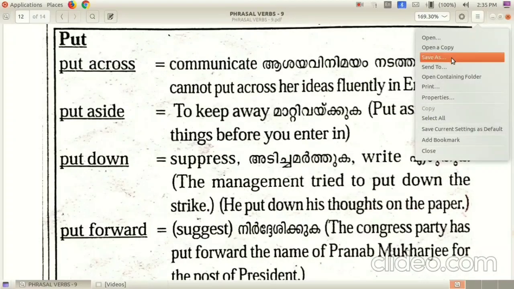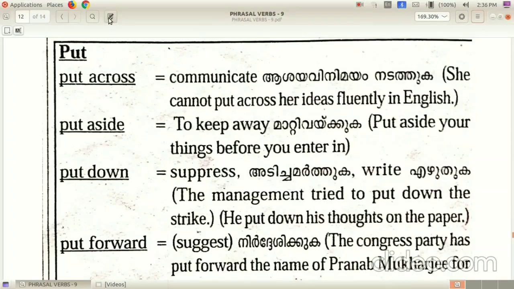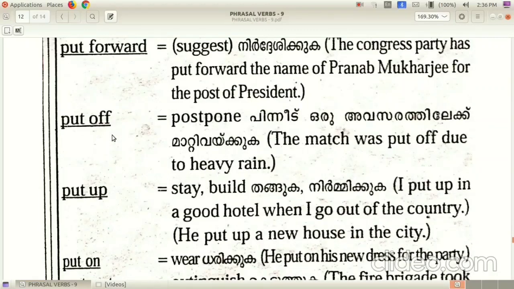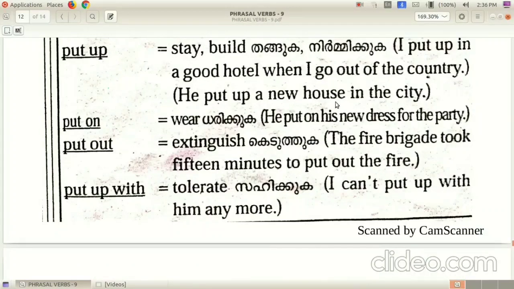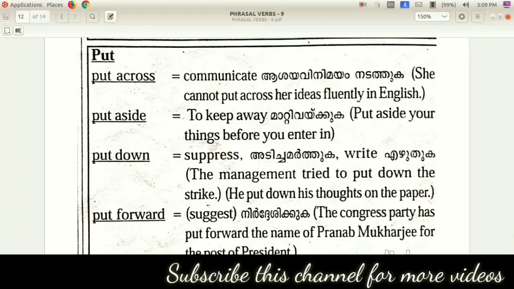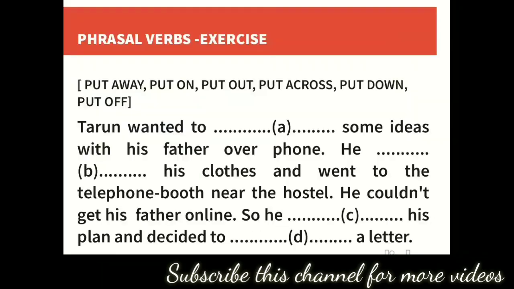So mostly, the most important phrasal verbs from put are put across, put down, put forward, then put on, put up with. Let us do an activity with phrasal verbs. Here we have a question. Let us check the question first. Phrasal verbs exercise.